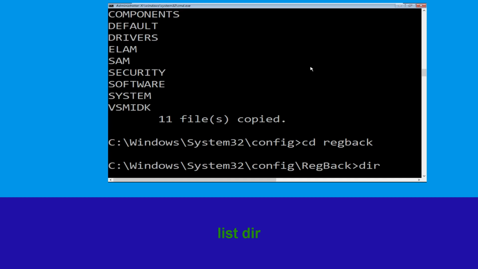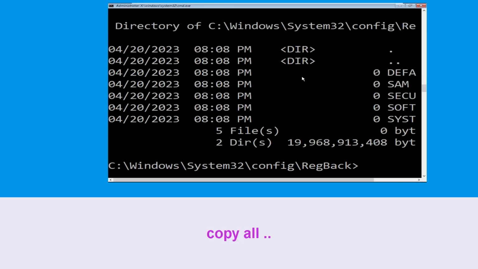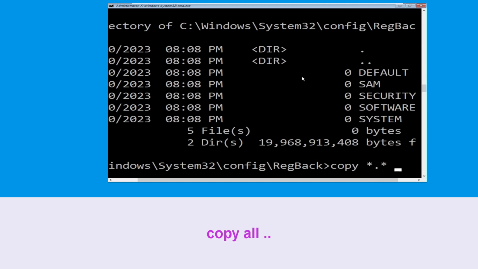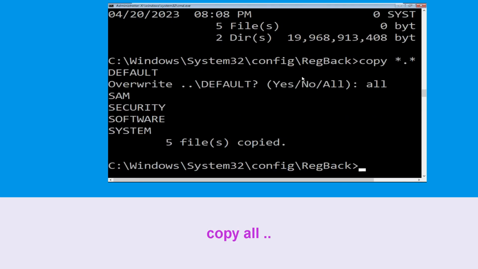Then type dir and simply hit enter. Type copy * .. and hit enter. Then type all and simply hit enter to execute the command. Let's move to the next command.